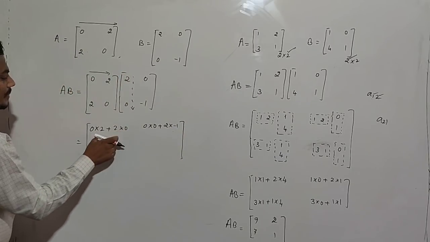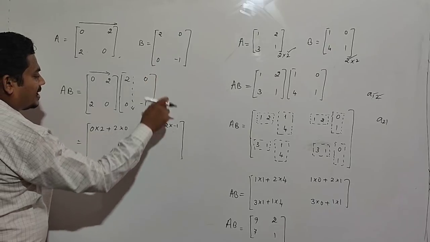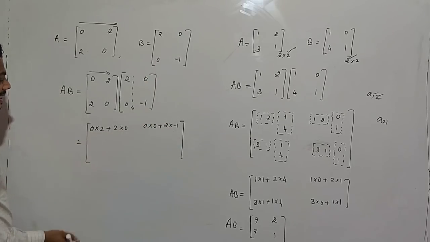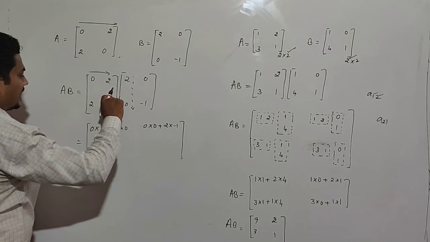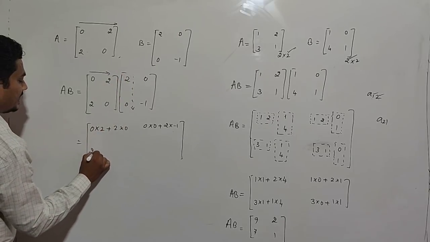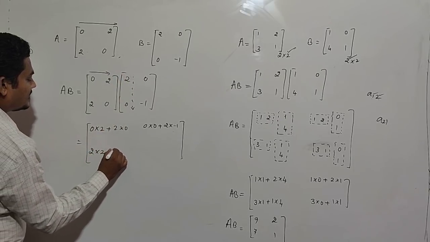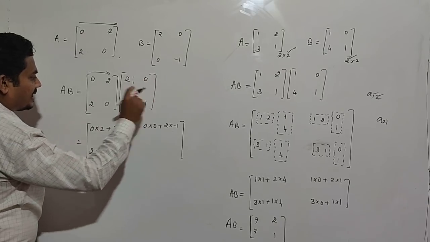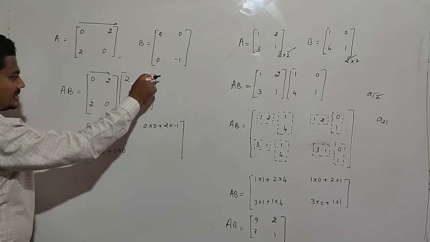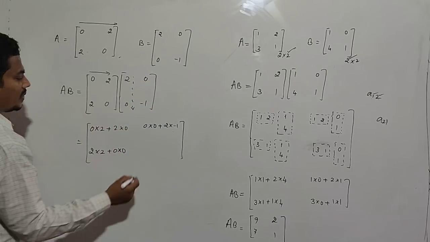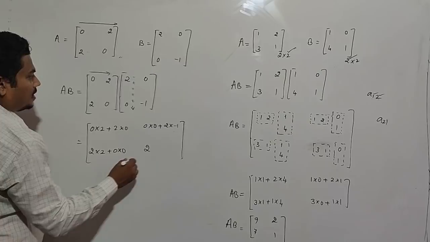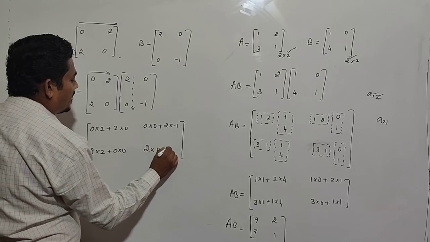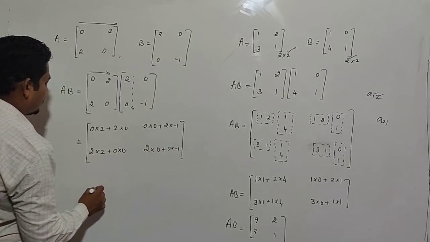First row second column, the A12 element, means the second element. Next, second row, first column, that is 2 into 2 plus 0 into 0. Next, second row, second column, it gives the A22 element. That is 2 into 0 plus 0 into minus 1.